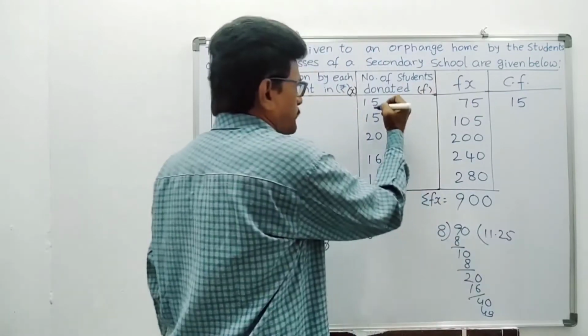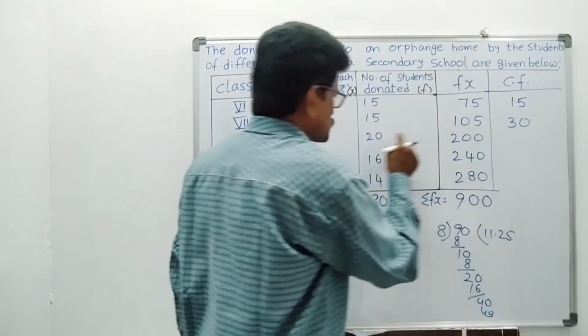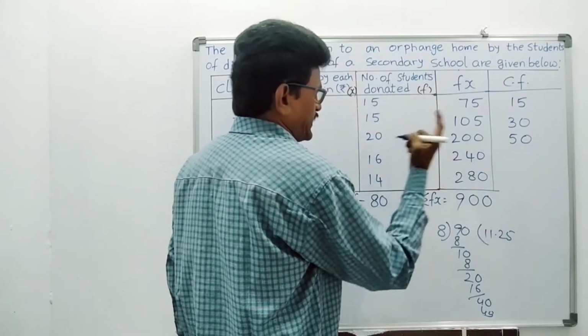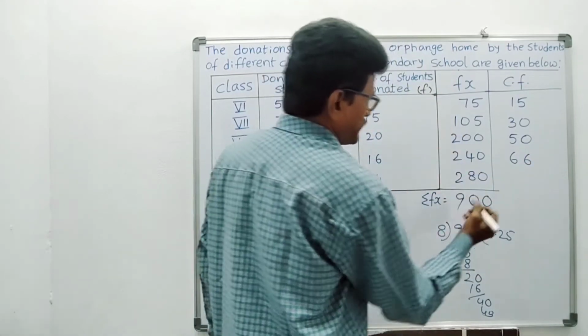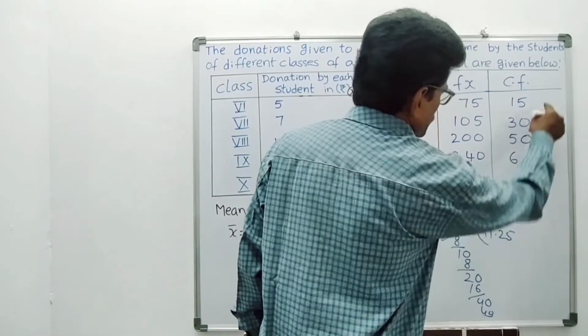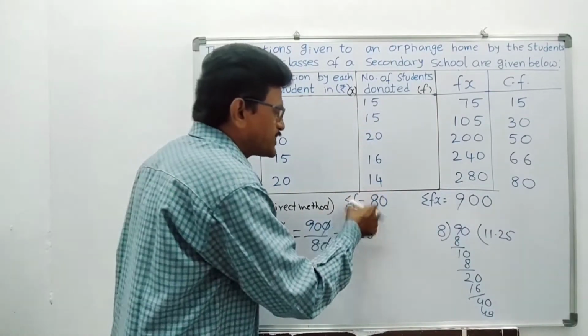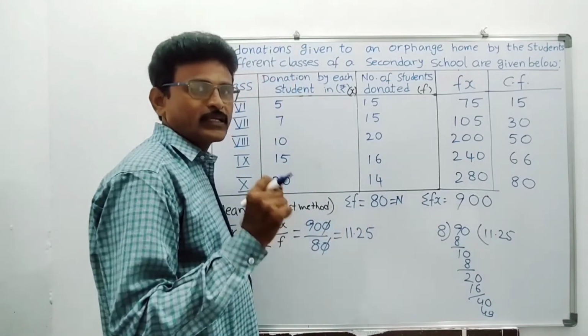Okay, 15 plus 15, you will get 30. 30 plus 20, 50. 50 plus 16, 66. 66 plus 14, 80. Students, finally you are getting 80. See, sigma f is also 80. So this is nothing but n. Total number of frequency is called n.